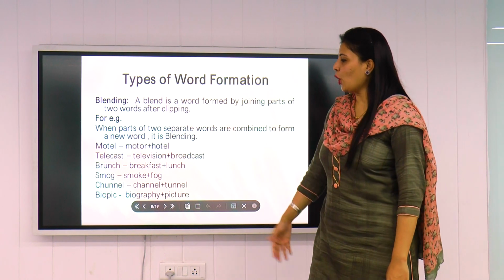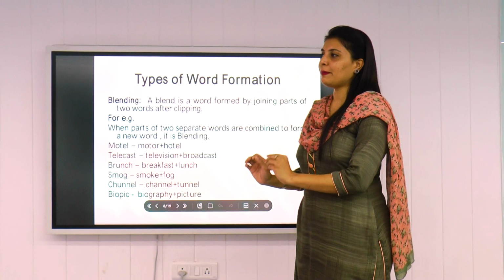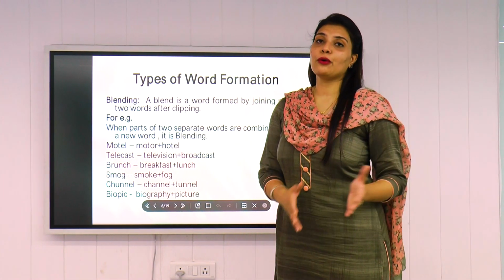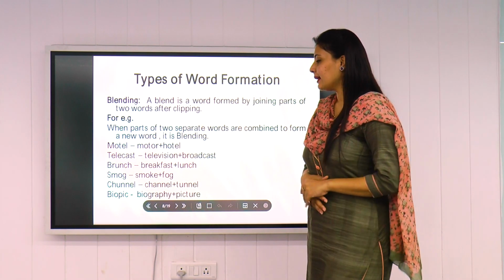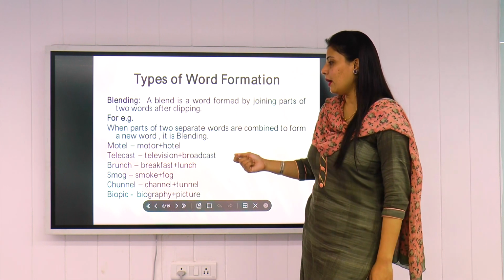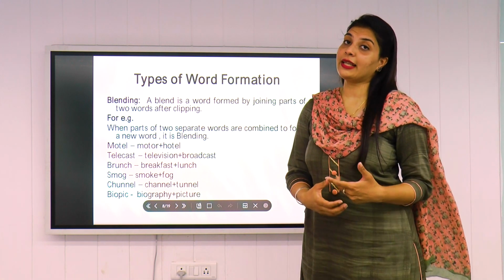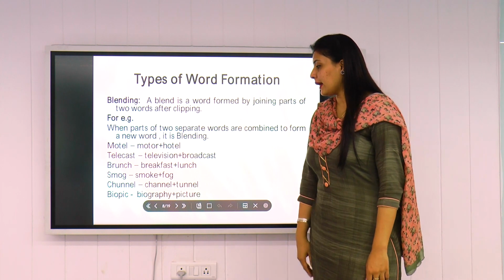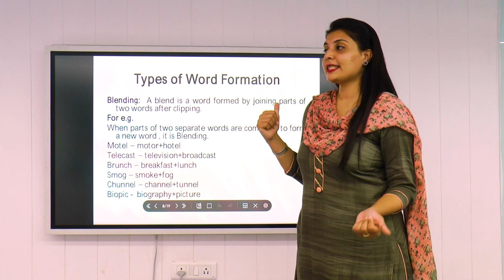So the next word is smog. Smog is the blend of smoke and fog. As you can see, the best example for this word smog is the capital of India, that is Delhi. If you go to New Delhi, you will see this smog very often. So how we created this word smog, we have taken SM of smoke and OG from fog. So we have created a new word, that is smog. Similarly, we have another, biopic, that is out of biography plus picture. So this is how we create new words. So basically this is blending.